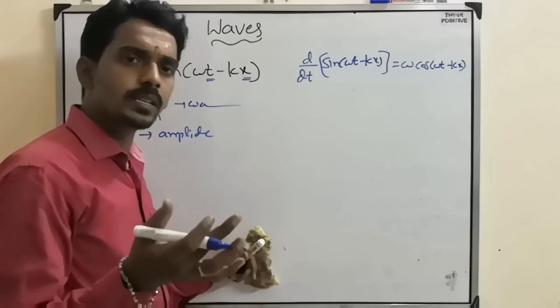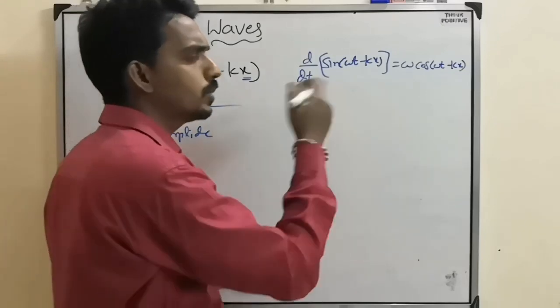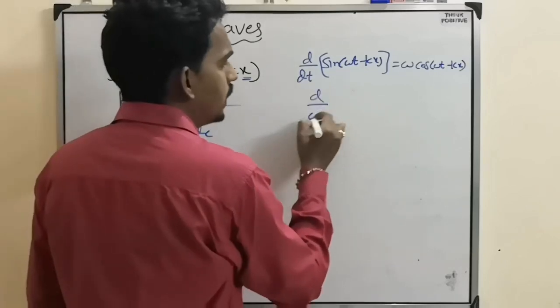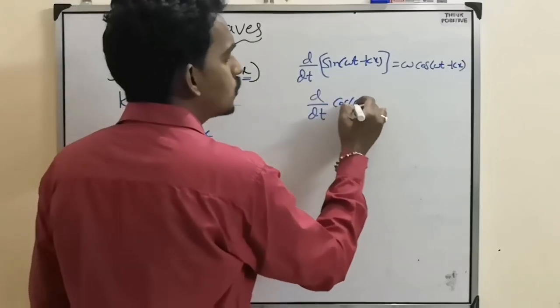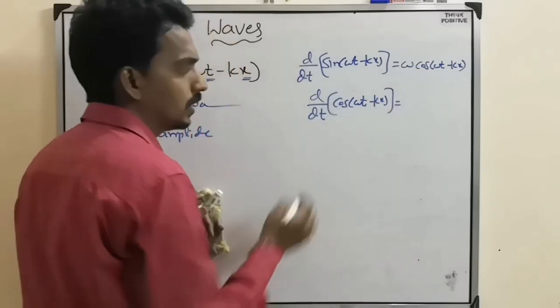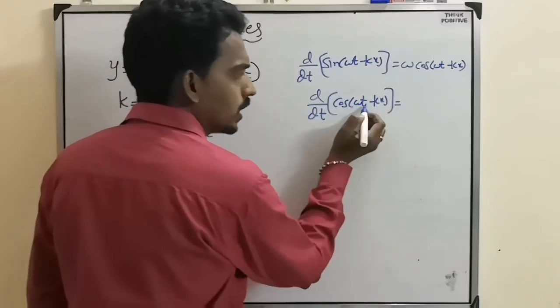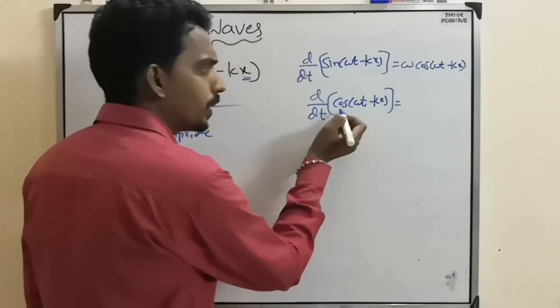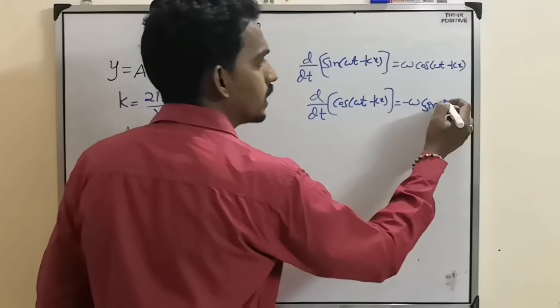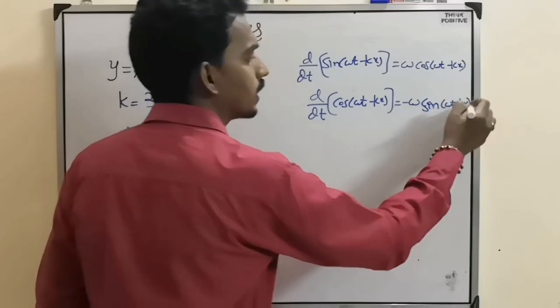Differentiation of any constant must be 0. Then d by dt of cos of omega t minus kx: again the t coefficient omega, but differentiation of cos is minus, so minus omega sin of omega t minus kx.